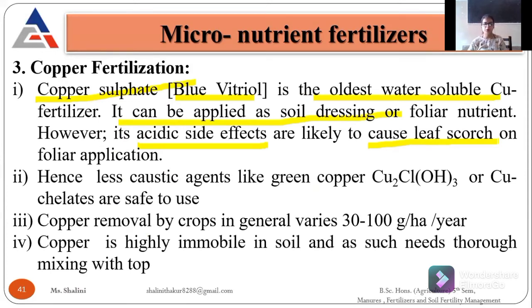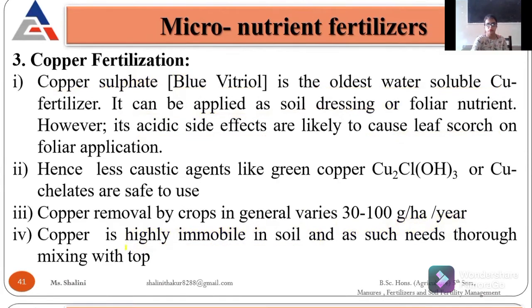Copper removal by the crops is around 30 to 100 gram per hectare per year. Meaning if we apply copper fertilizer, the crop gains about 30 to 100 gram per hectare per year. It is highly immobile in soil, not easily available to the crop, and will be available in a fixed form. So we apply it on top of the crop, as foliar application through chelates, or through granular forms.